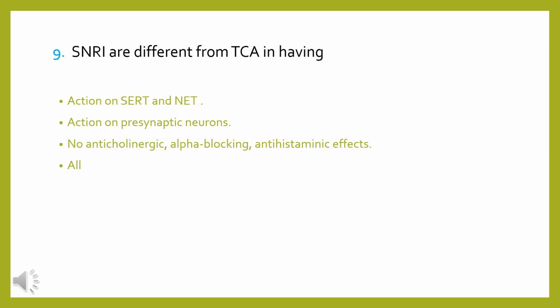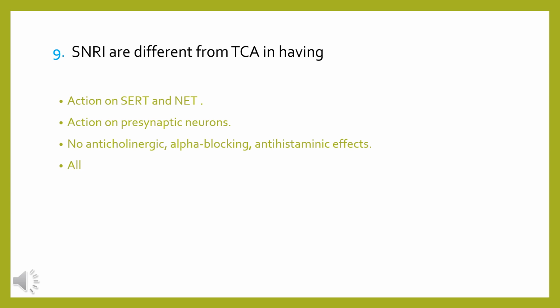Selective serotonin norepinephrine reuptake inhibitors are different from tricyclic antidepressants in having action on serotonin transporter and norepinephrine transporter, action on presynaptic neurons, or they don't have any anticholinergic, alpha blocking, or antihistaminic effects, or all of the above options are correct. So basically, selective serotonin norepinephrine reuptake inhibitors are drugs like venlafaxine, desvenlafaxine, milnacipran.